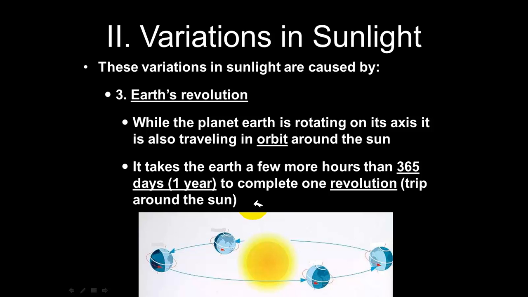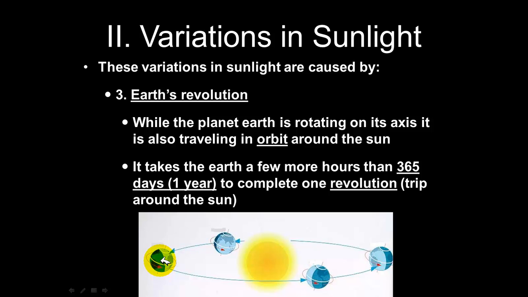The Earth's revolution. Now, like I mentioned earlier, while the Earth is spinning or rotating on its axis, it is also traveling in orbit around the sun. It takes the Earth about 365 days, a little bit more than one year, to complete one revolution, or trip around the sun.